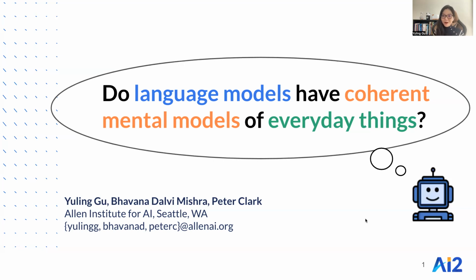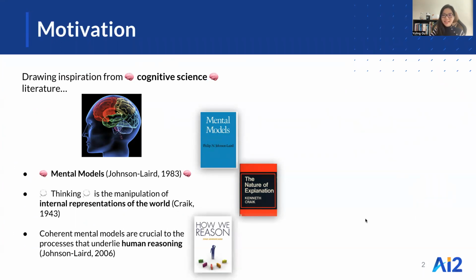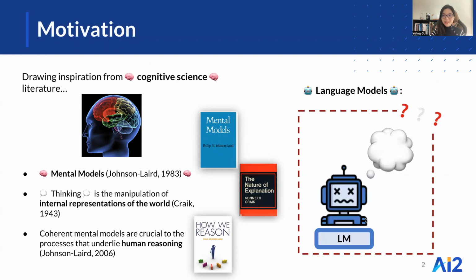This is an overview of our work where we investigate the question, do language models have coherent mental models of everyday things? The idea of mental models is not new. Many years ago, it has been proposed that thinking itself is the manipulation of internal representations of the world. Coherent mental models have been seen as crucial to the processes that underlie human reasoning. However, their role, coherence, and even existence in language models have not been systematically explored.